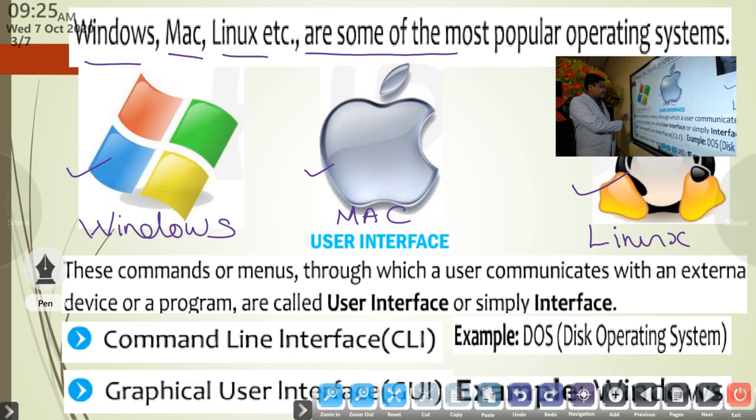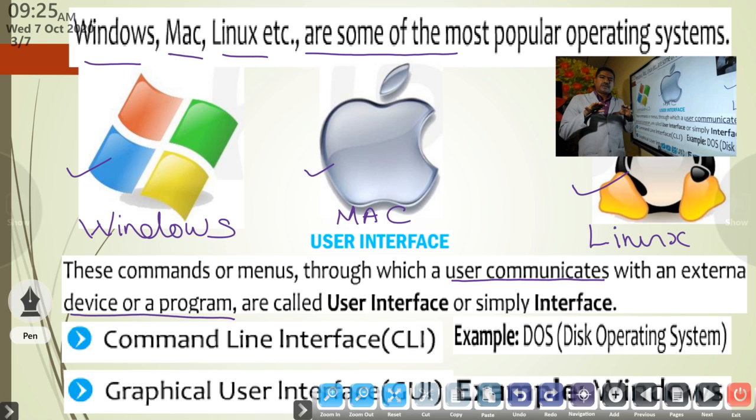This operating system uses so many commands, menus and activities. These commands or menus through which a user communicates with an external device or program are called an interface.